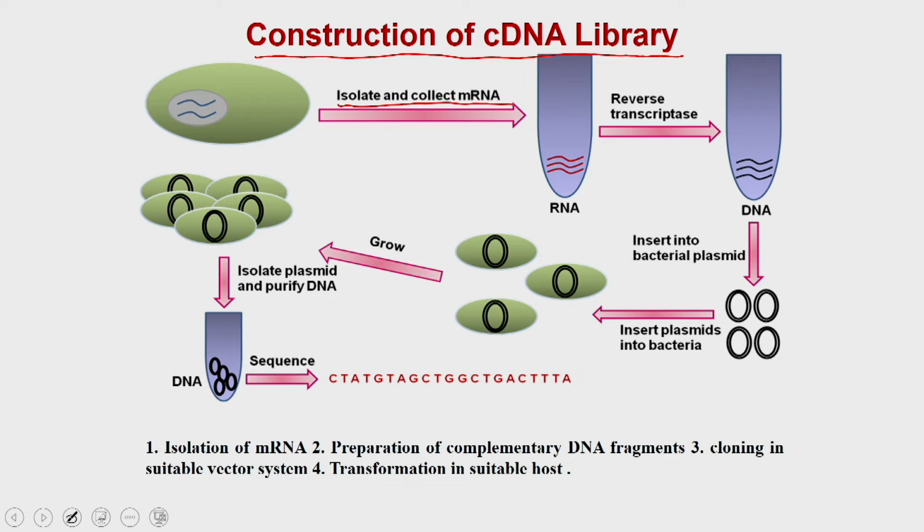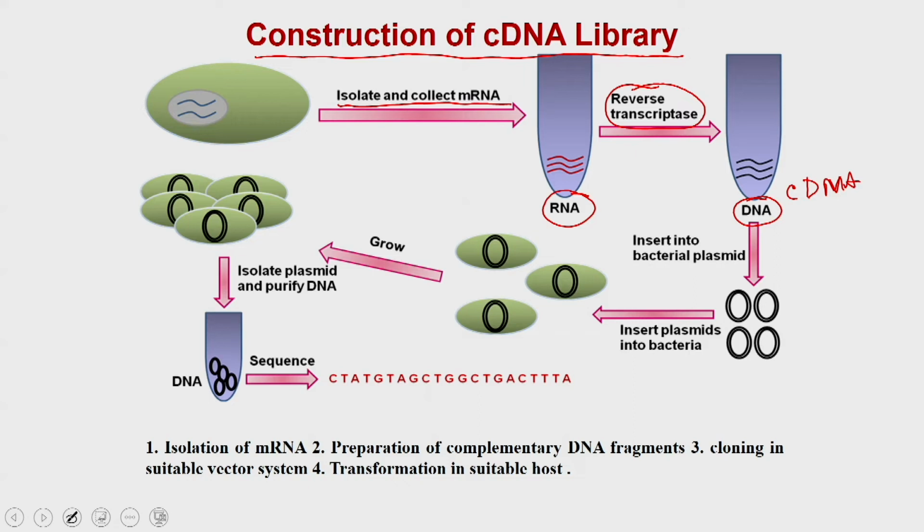In the subsequent step, from the RNA you are going to generate the DNA. The DNA generated from the RNA is called the complementary DNA, or cDNA, and that is why this library is called the cDNA library. From the RNA you generate the DNA with the help of an enzyme called reverse transcriptase.